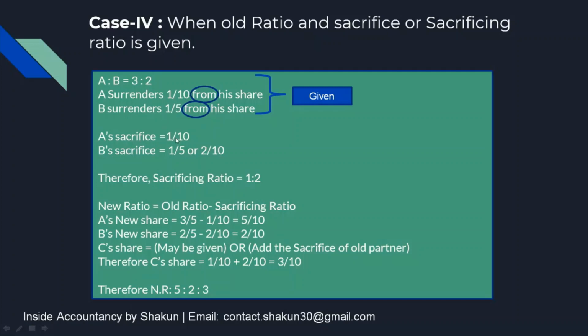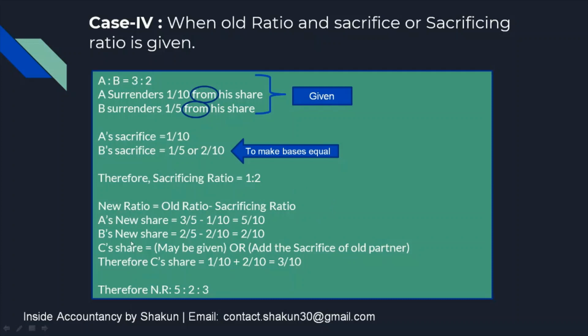Therefore, A's sacrifice is 1/10 and B's sacrifice is 1/5. We make the bases equal, so that is 2/10. Therefore, the sacrificing ratio will be 1:2. So whenever the word from is given, please understand sacrifice is given. You only need to calculate the sacrificing ratio. As far as the new ratio is concerned, it will be calculated by subtracting the sacrificing ratio from the old ratio. So old ratio minus the sacrificing ratio gives us the new ratio.